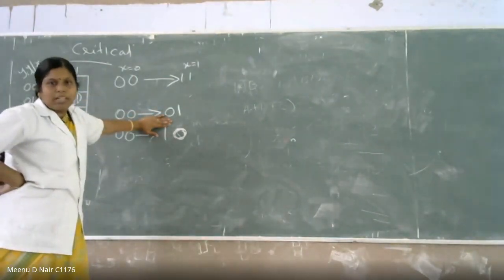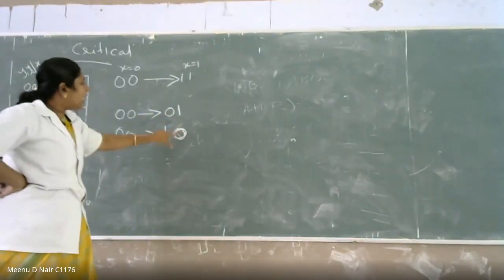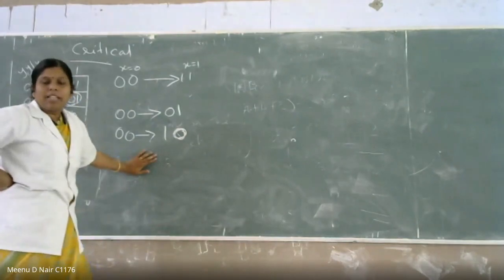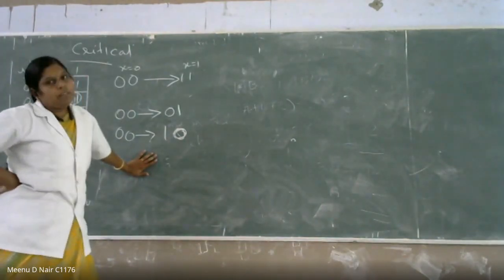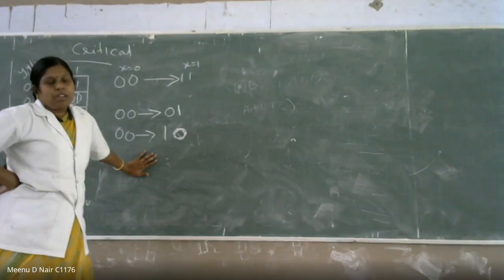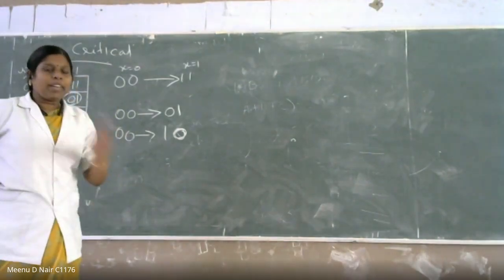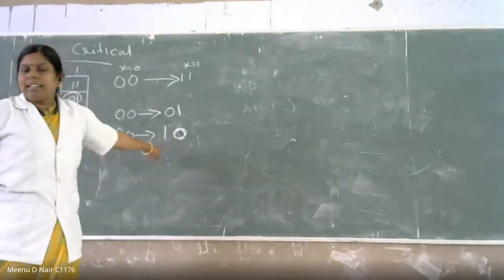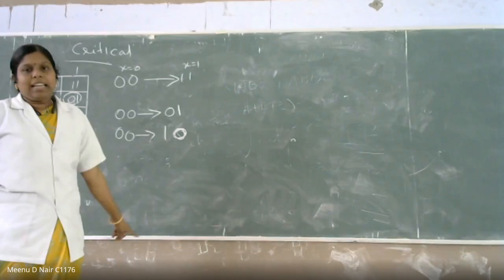This is the output. 0 0 to 0 1 and 0 0 to 1 0. Both are stable states. So the output will be there in 0 1 or 1 0. It will not be moved to 1 1. Okay, you understood? So you will not get the actual output you required. You were expecting 1 1, but you are getting either 1 0 or 0 1. So this is called a critical race.